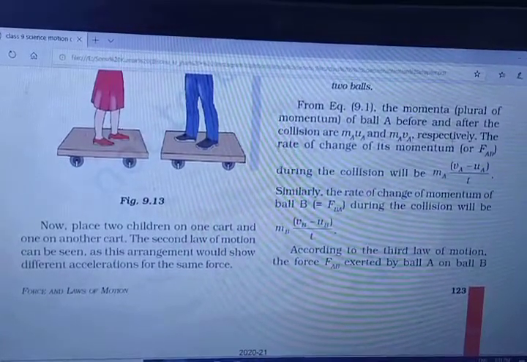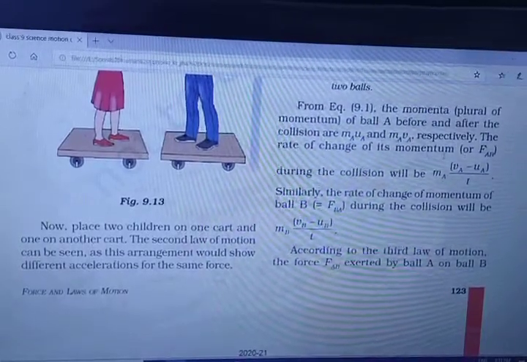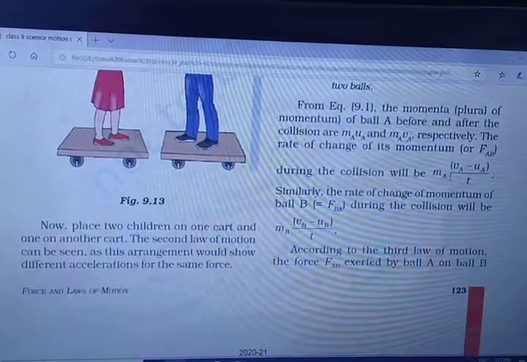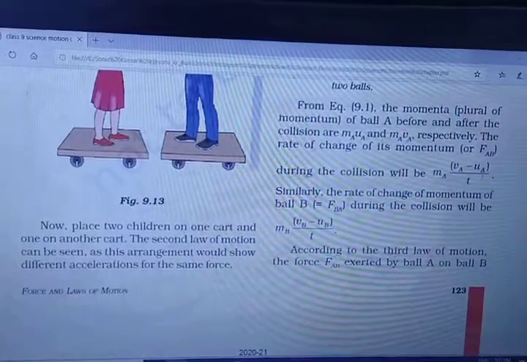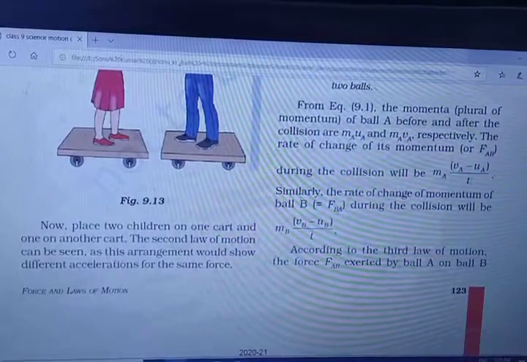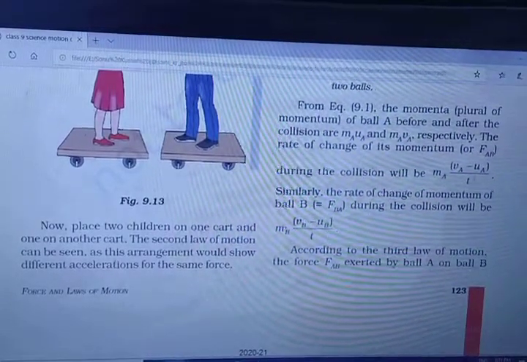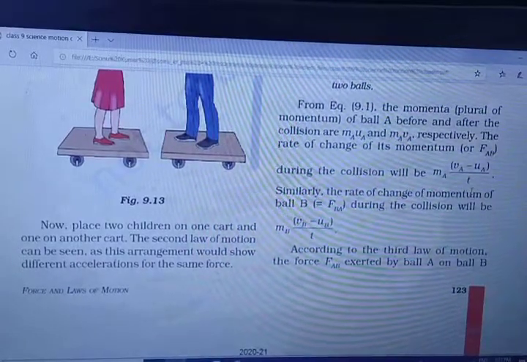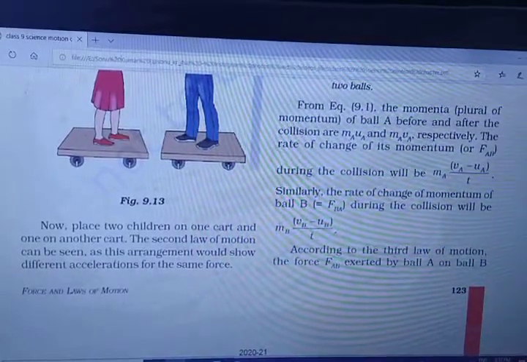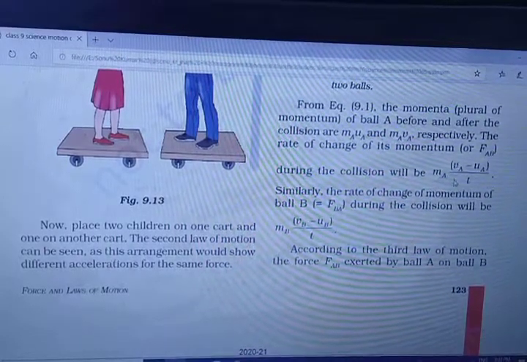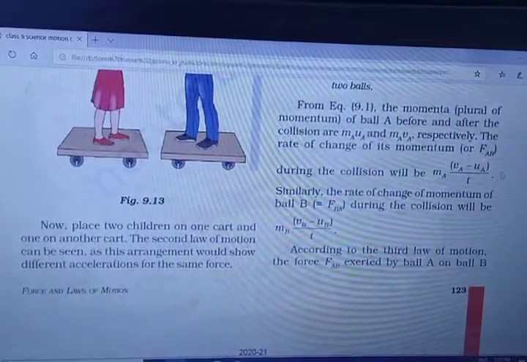So the rate of change of momentum FAB during the collision will be MA into VA minus UA by T. Already I have told you, force is equal to mass into acceleration. Acceleration is change in velocity, so final velocity minus initial velocity by time taken, right? So what will be the value of FAB? FAB will be MA into VA minus UA upon T.